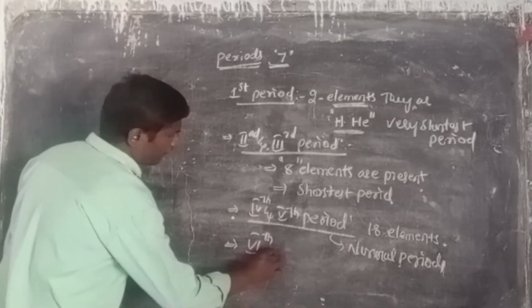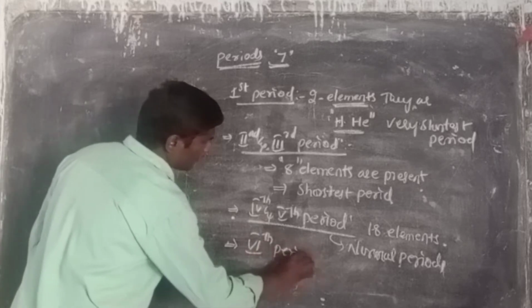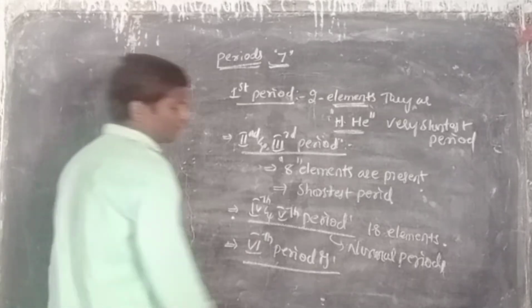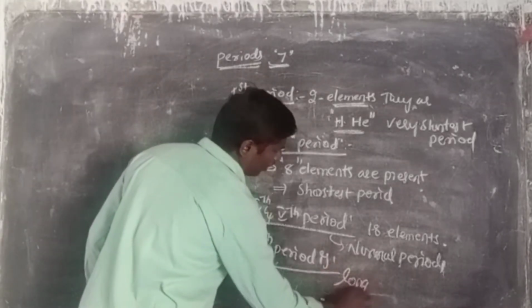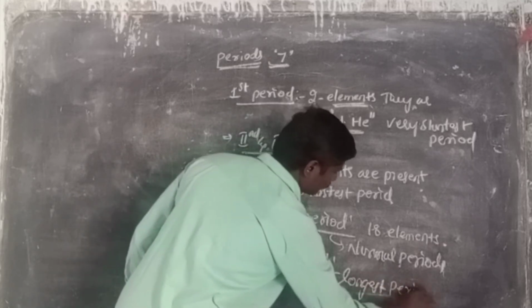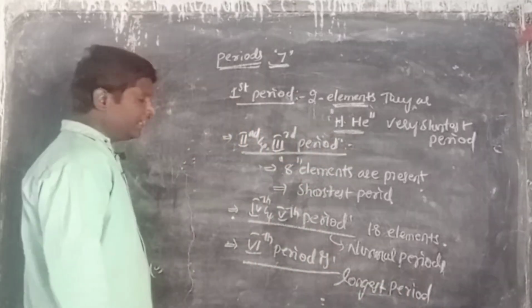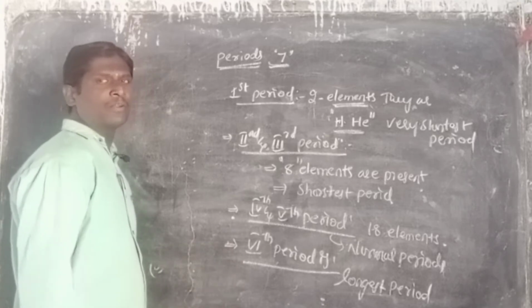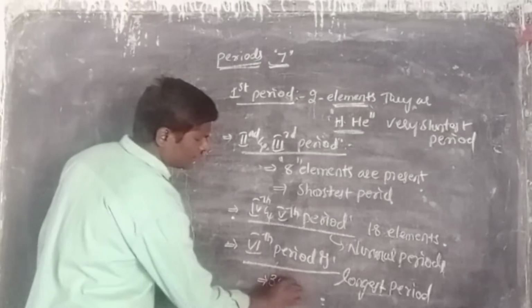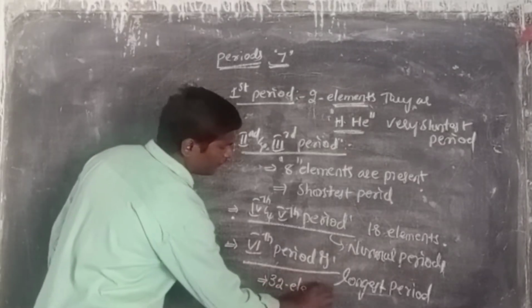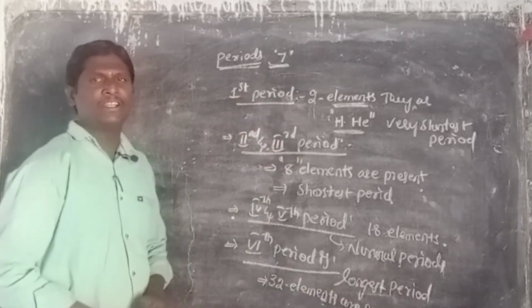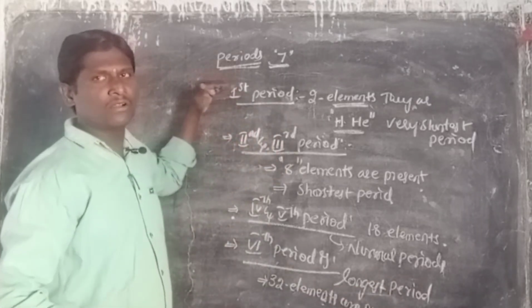And the sixth period is the very longest period. Why is it the longest period? Because in this period a total of 32 elements are present.